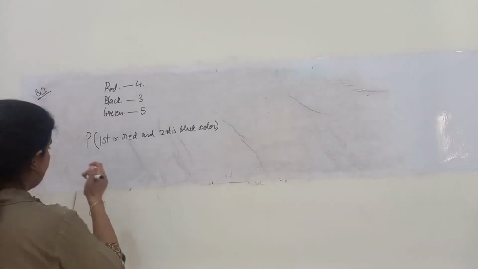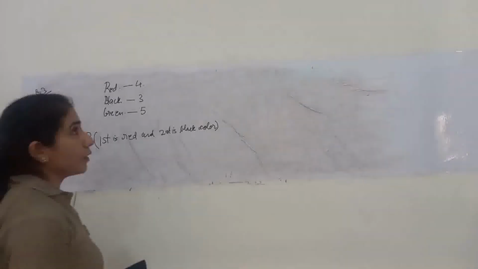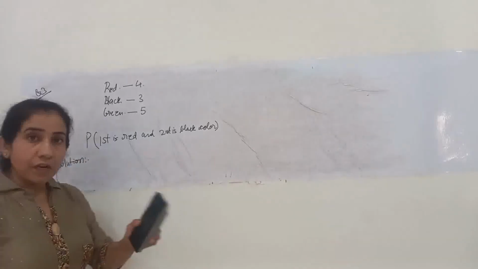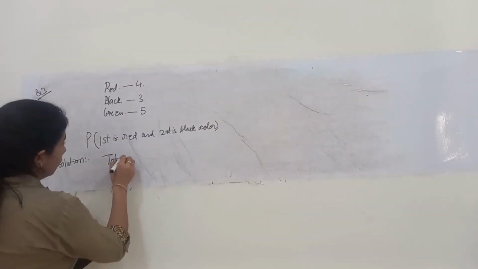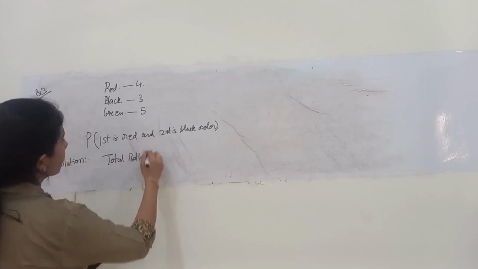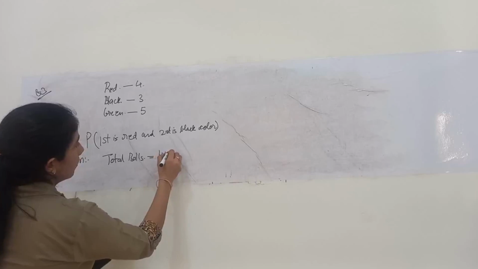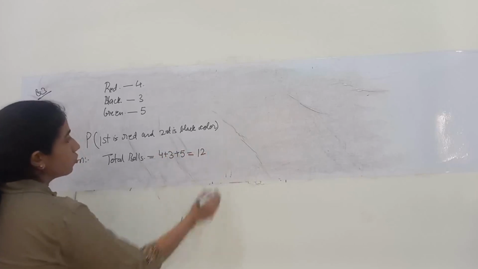Okay, now let's start with the solution part. To find the solution, first we have to calculate the total number of balls in the bag. So total balls will be 4 plus 3 plus 5, that is equal to 12.